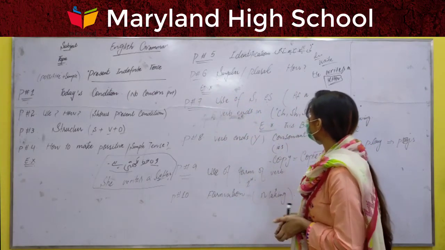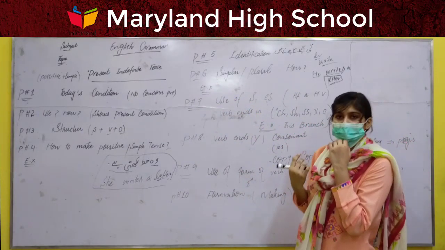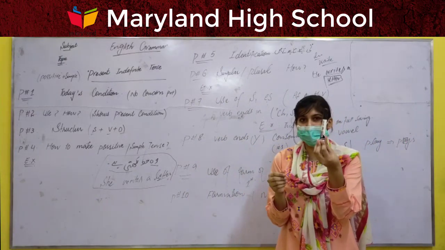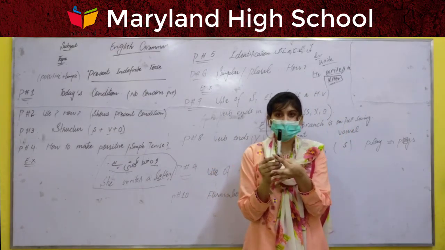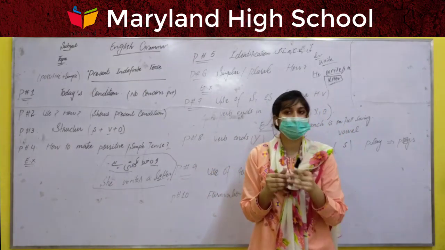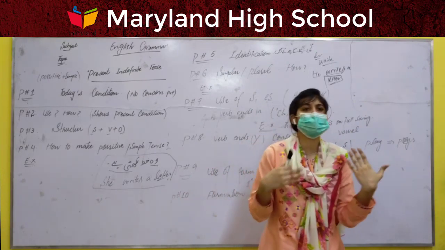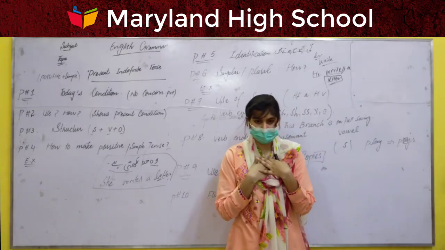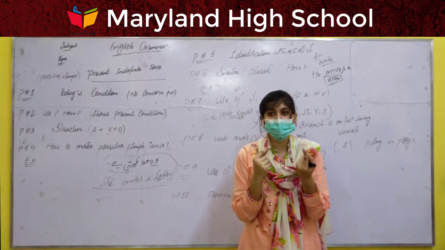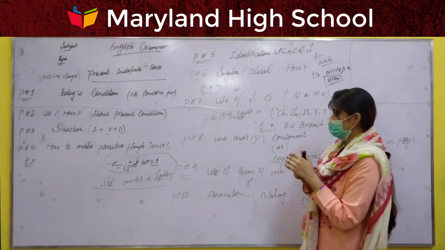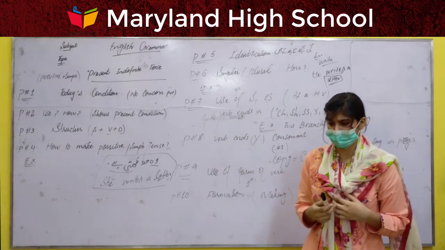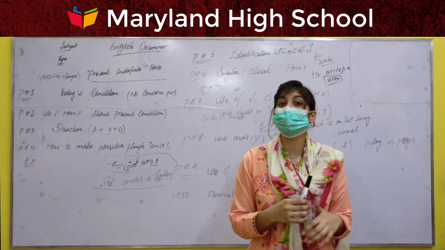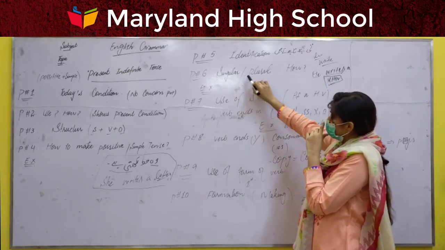Point number 6 is singular and plural. What is the meaning of singular? For example, I have a board marker in my hand. I have only one board marker. All of you have eyes, which means you can see this is one board marker. You do not have many board markers, only one. I am standing in front of you. I am only one, which means I am singular. Plural means more than one. If I hold more than one board marker, this category shows the plural. Here is the singular and plural.